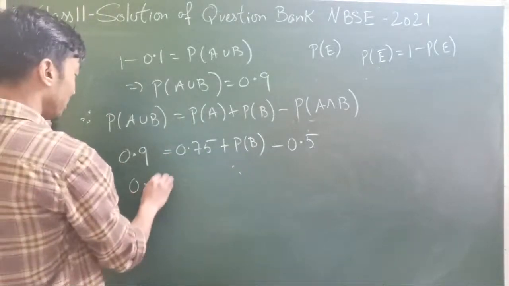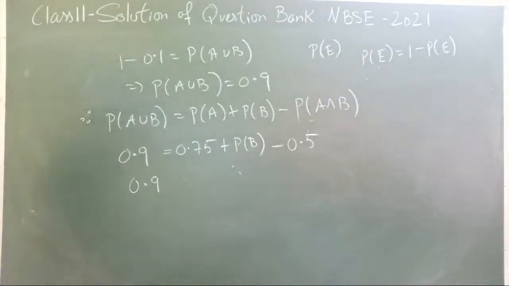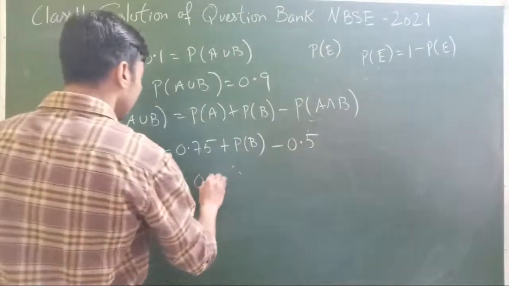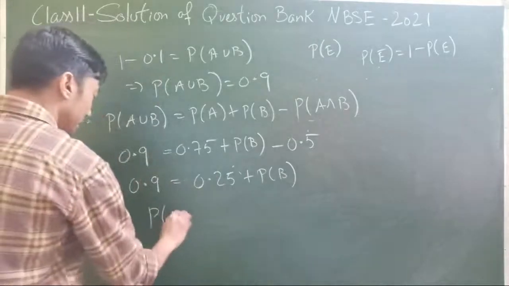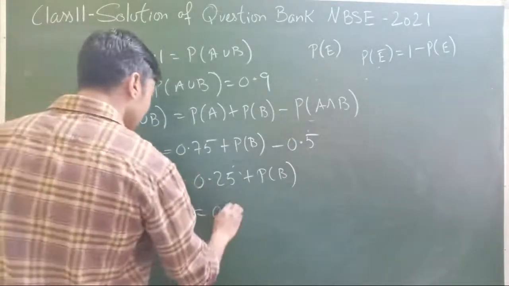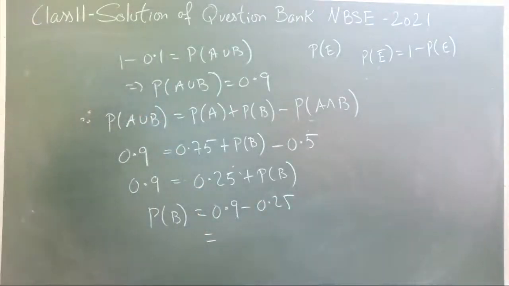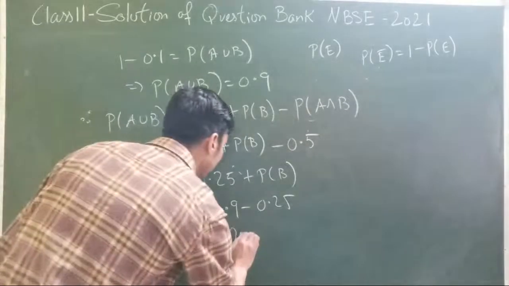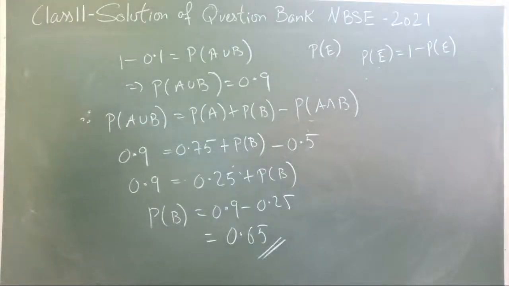Go back. 0.9. Now 0.75 minus 0.5, how much will that be? That is 0.25. 0.25 plus probability of B. So probability of B, I'm doing it directly, that's just transferring it. 0.9 minus 0.25. So that's 0.65. So this is the probability that the student will pass in Hindi, 0.65.